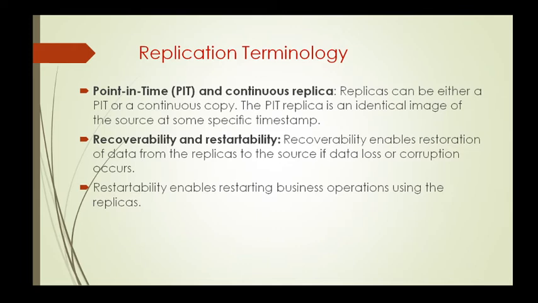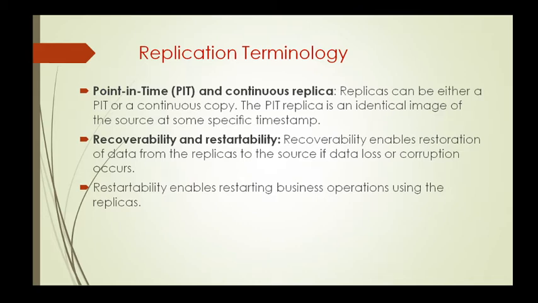The next term we have is point in time, that is represented as PIT, and continuous replica. So the replicas can be either a PIT, or point in time, or a continuous copy. A PIT replica is an identical image of the source at some specific timestamp. That is why it is called point in time.